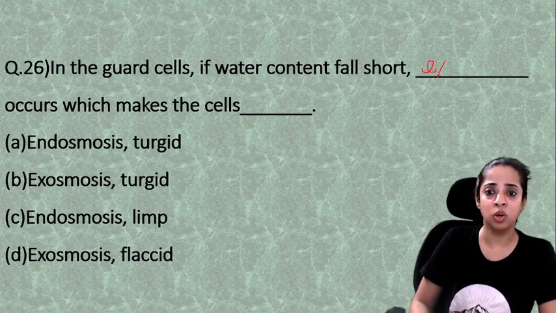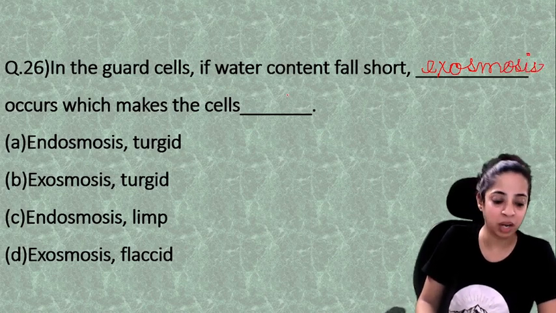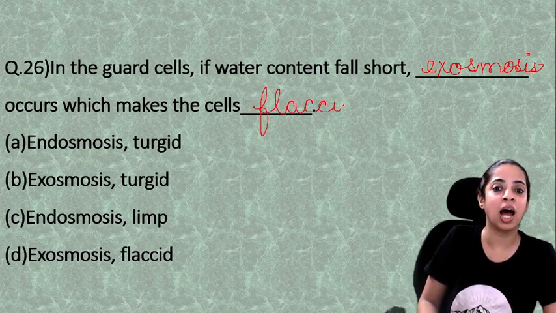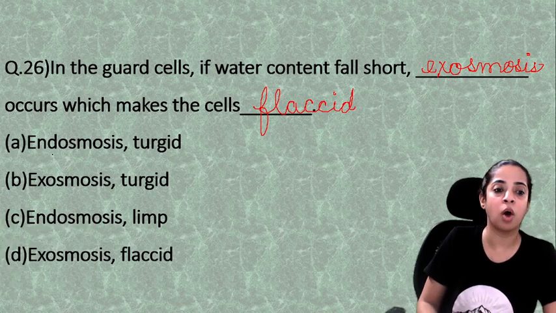Exosmosis is actually happening, that is why the cells become flaccid.